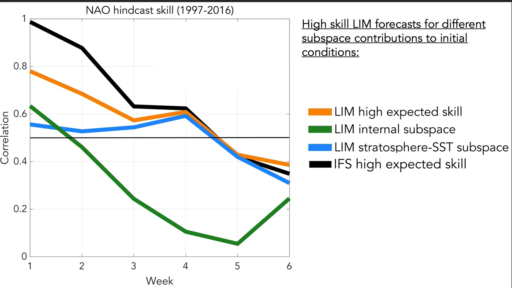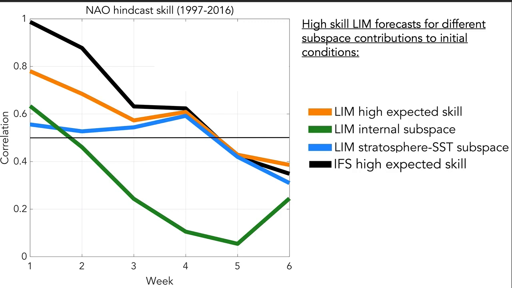What we see here is that when we filter the initial conditions to only include the stratosphere SST eigenmode variability, we recover nearly all of the high forecast skill that we had for the full initial conditions. However, when we only include variability that's associated with the internal variability eigenmodes of the LIM, we find that forecast skill drops below 0.5 almost immediately beyond week 1.